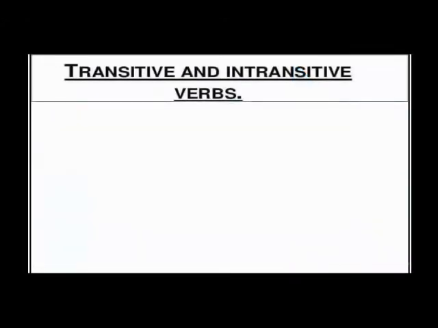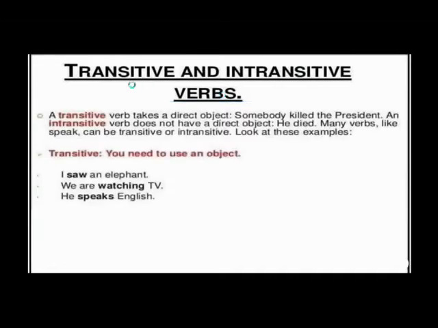Transitive and intransitive. These are the types of verbs. Okay. Transitive verbs and intransitive verbs. What are these? A transitive verb takes a direct object. For example, somebody killed the president. Okay. An intransitive verb does not have a direct object. For example, he died. Here in this, there is no object. There is a complete sentence, he died. That means for explaining this verb died, there is no object here.